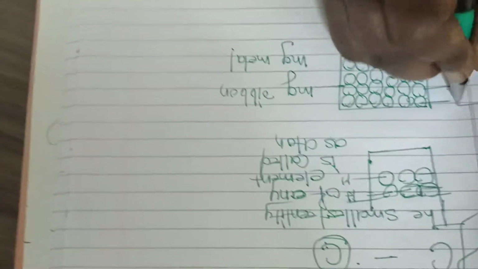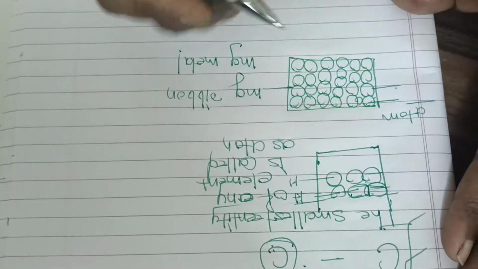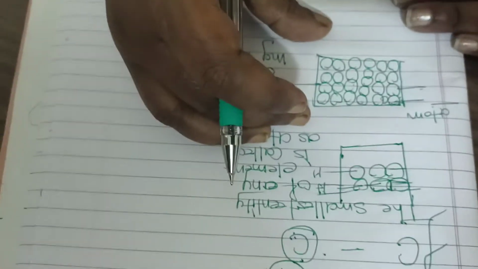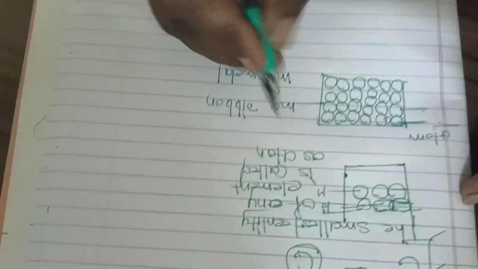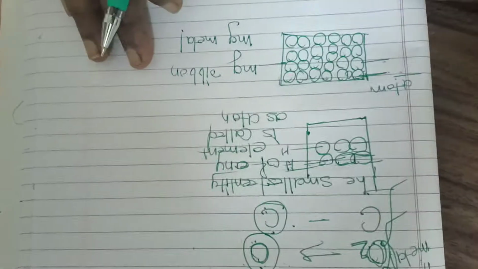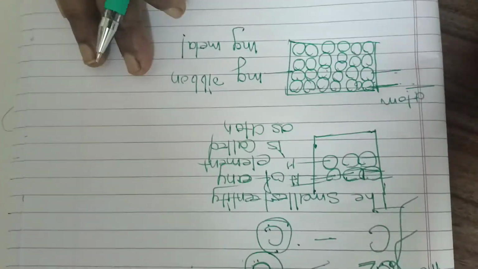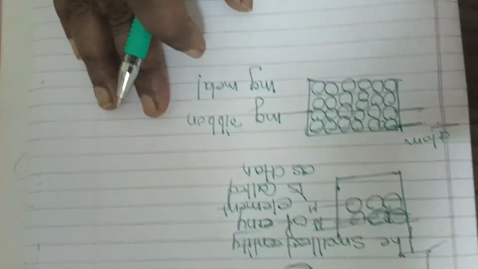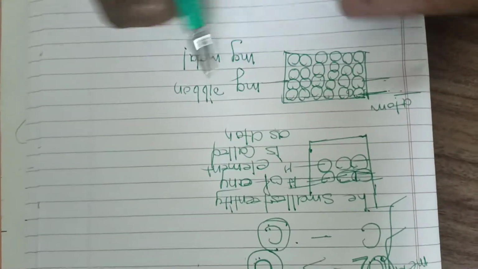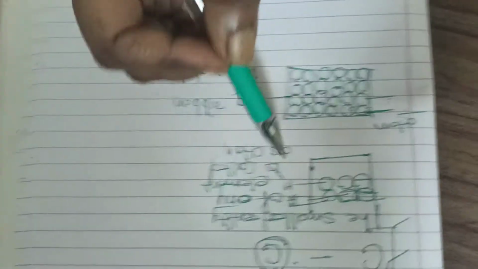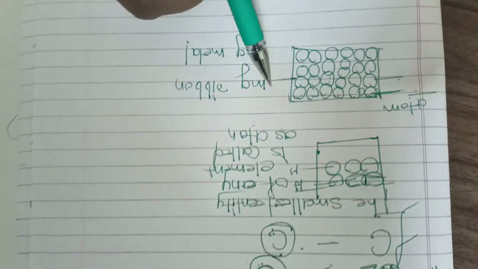What are those? That is called an atom, which will possess exactly the properties of the whole sheet. If this is the sheet of magnesium, and this is the smallest particle, called an atom, then the whole magnesium sheet and this atom will possess similar properties. Understood? Means a single atom will be equal to the whole magnesium ribbon. So it is said that the smallest entity of any element is called an atom.